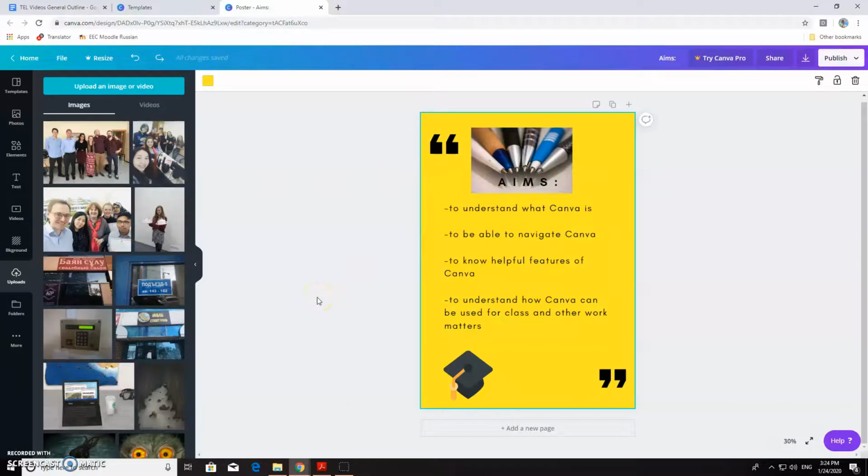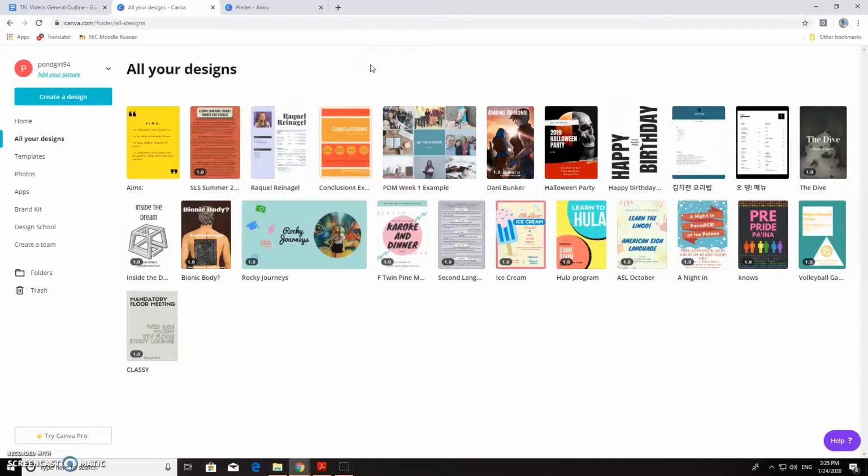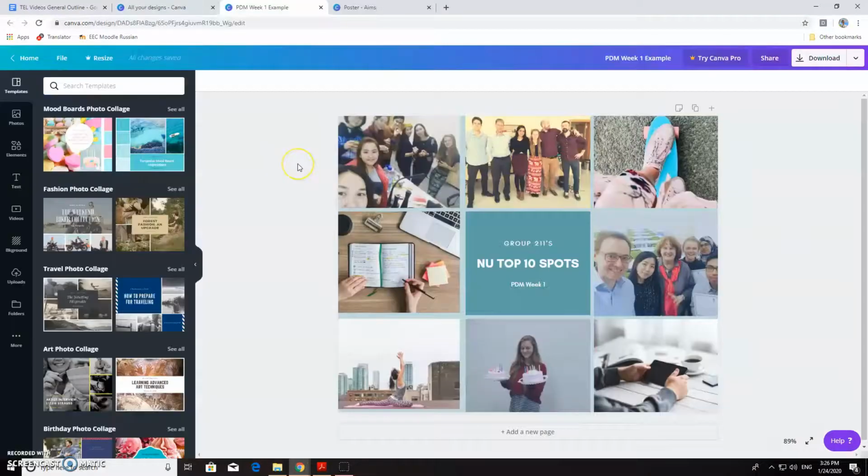I also do want to talk about how this can be used. When I think of Canva, the PDM activities come to mind. The first activity we have for semester 1 of PDM is creating a collage of places around NU. I've made a collage here, which is the NU top 10 spots. Some of them are photos that I've taken or of me, and some of them I've used as stock images.